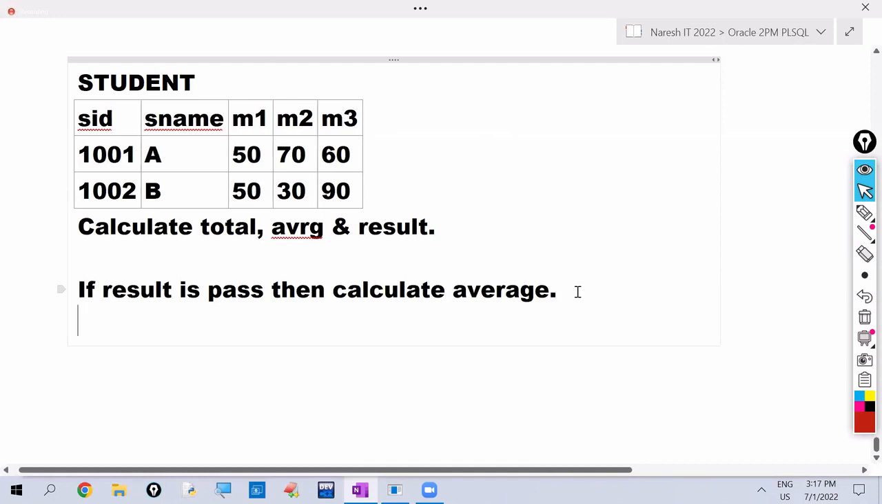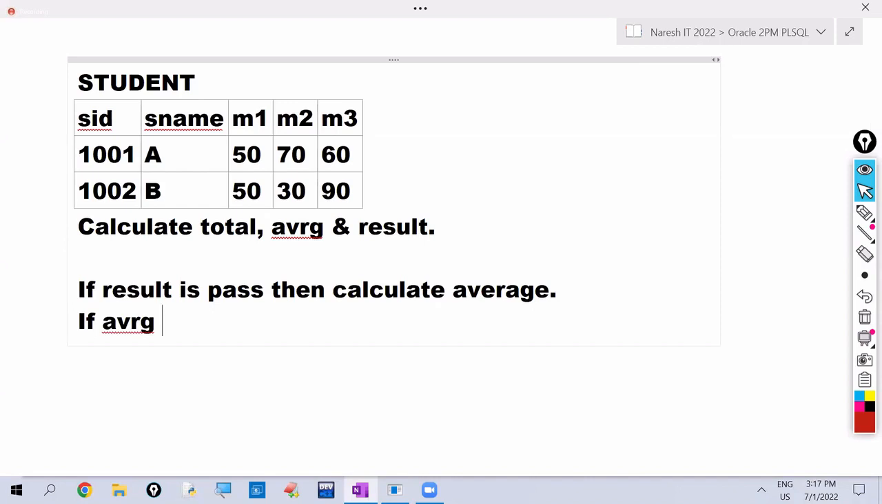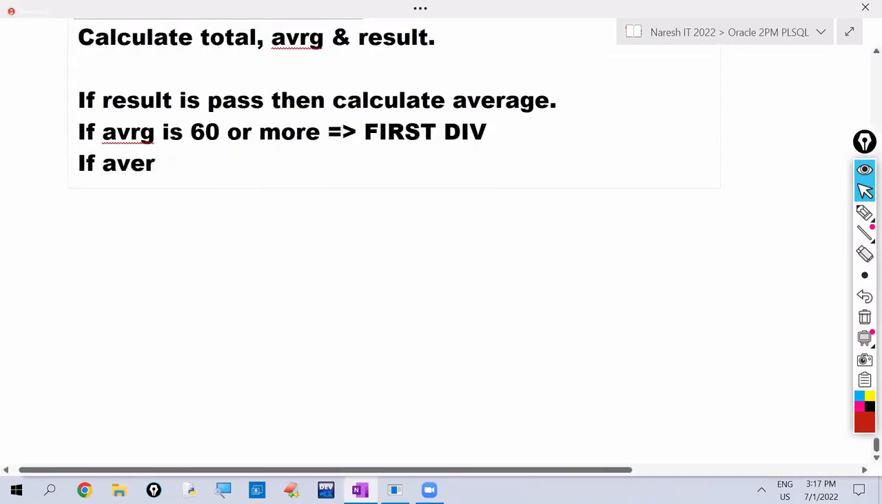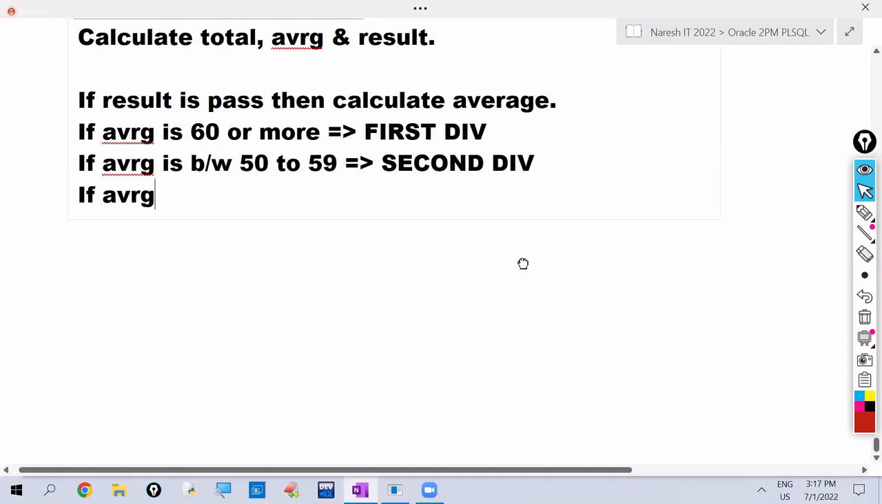Okay, if the average marks are 60 or more, we want to display the result as first division. If the average is between 50 to 59, we want to display second division. If the average is between 40 to 49, we want to display third division.